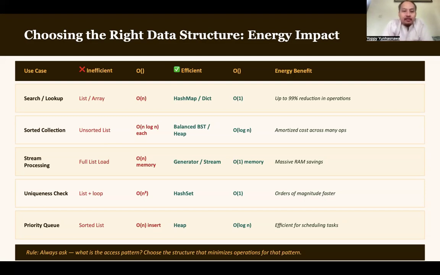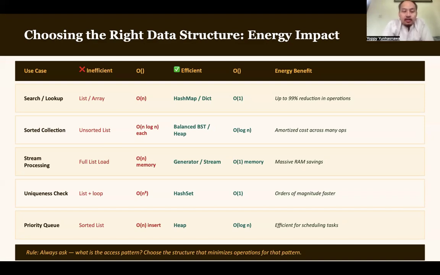For example, if you want to do search or lookup, a list or array is inefficient because the complexity is O(n). O(n) means that if we have 10 data, we will need 10 units of time to finish the operation.